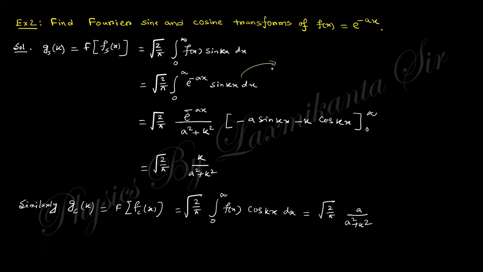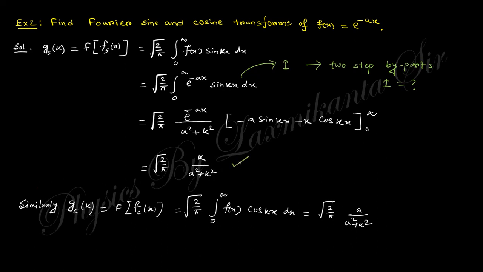If you take this integration as I, and you do two steps of integration by parts, you can easily find the value of I. Clear? Then within this value of I, you use the limit 0 to infinity.